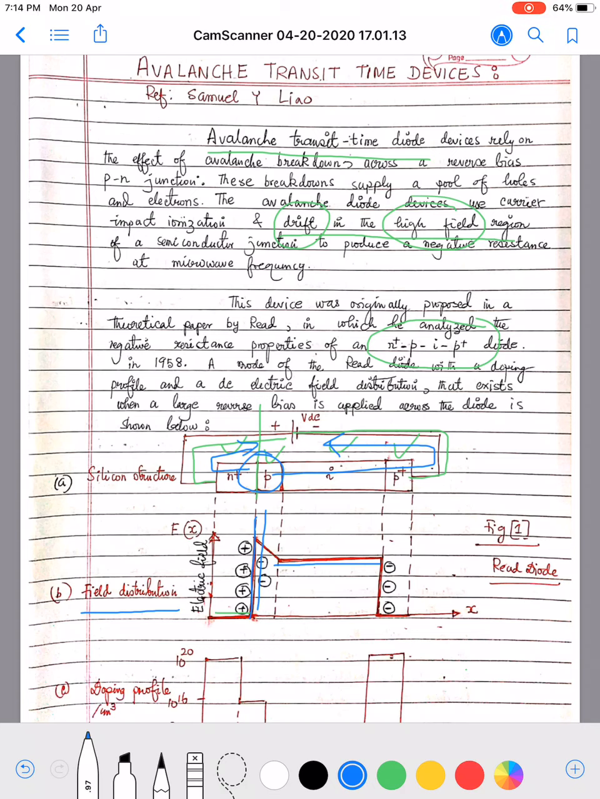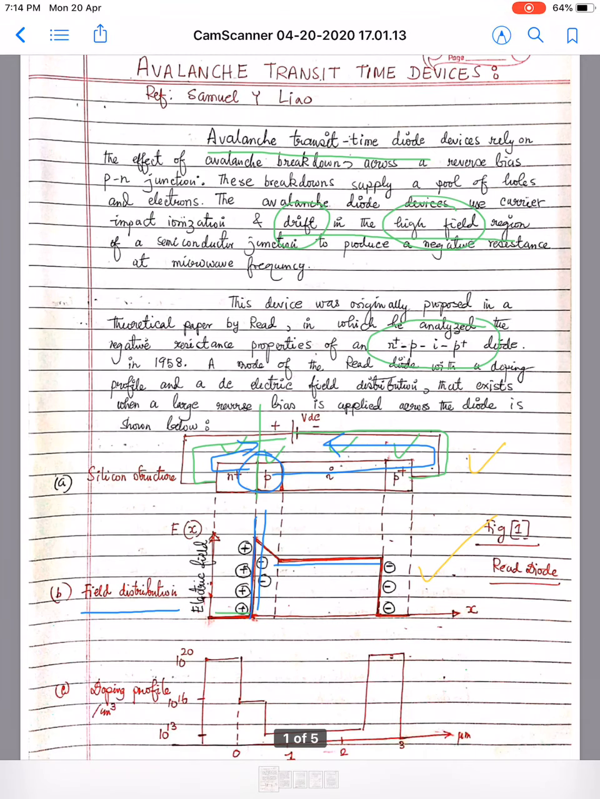So whatever we have discussed so far is the basic structure, the field distribution due to the different majority carriers present in the different regions, and the doping profile. See the doping profile: the high doping is 10^20 per cubic centimeter, the standard doping is 10^16 per cubic centimeter, and the intrinsic region doping is very low, 10^13 per cubic centimeter.